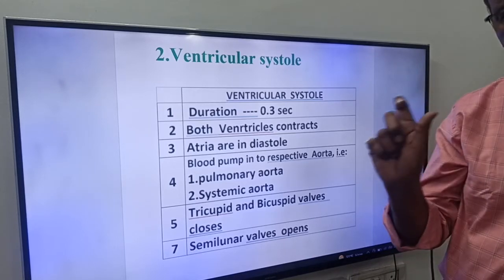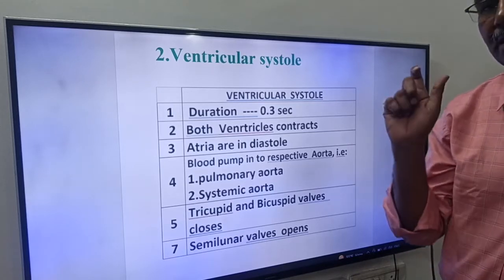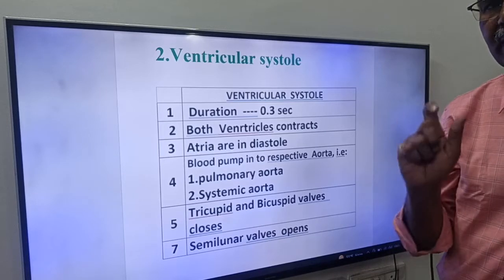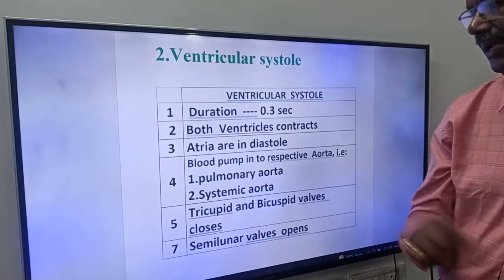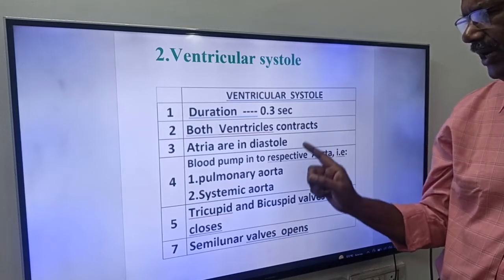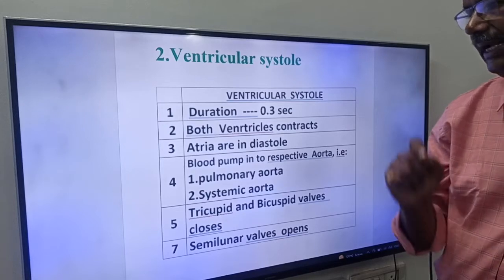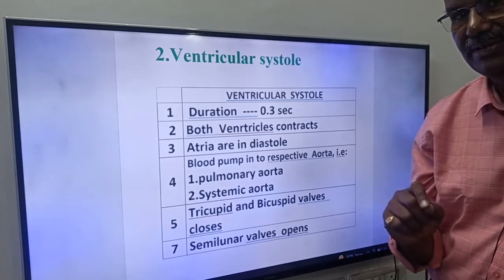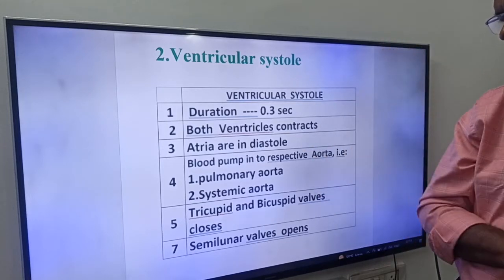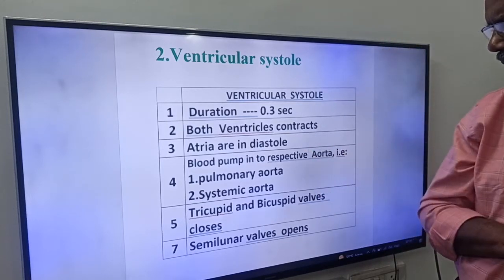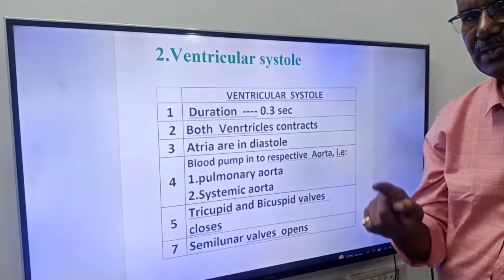So now you see what happens in the ventricular systole. The duration of the ventricular systole is 0.3 seconds, friends, only 0.3 seconds. In this state, both ventricles are in a contractile state. Next, atria are in diastole at the same time. When ventricles contract, atria are in diastole. Next, very important, friends: blood is pumped into the respective aorta from the ventricles. When ventricles contract,